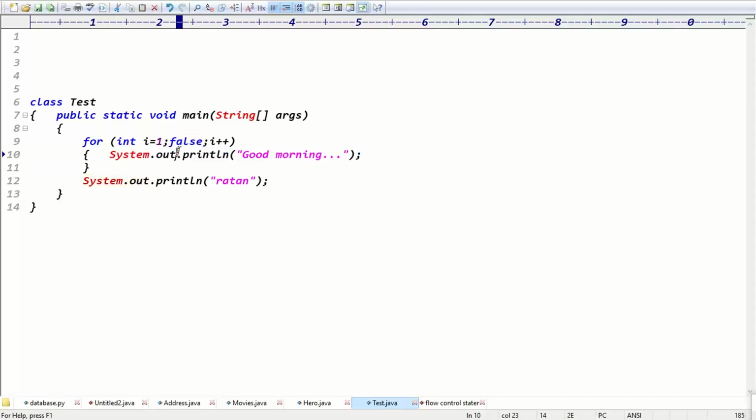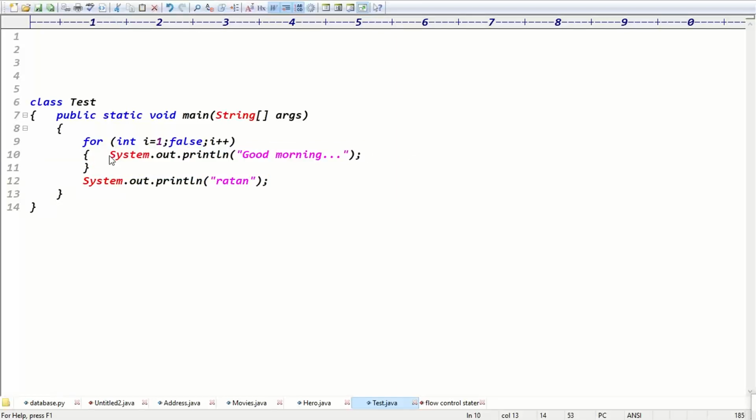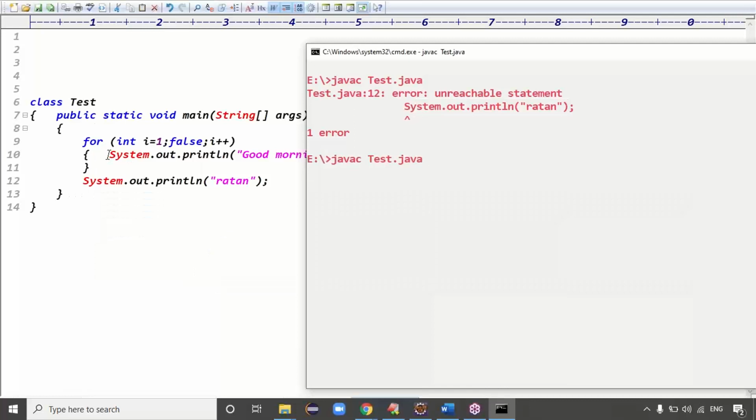Because here, if it is false, what does it mean? The control never enters the for loop, right? If the control never enters the for loop, then why did you write this for loop? That's what we said previously: true means the remaining code is unreachable. Now false means the for loop itself is unreachable, right? Exactly, guys. So then, is the code compiled fine?